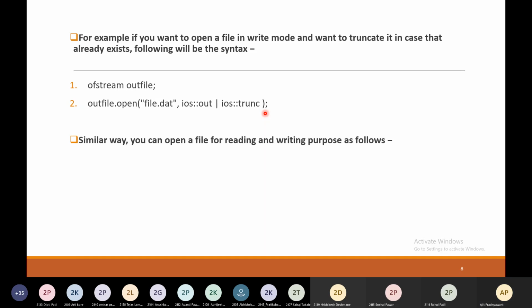Similarly, you can open a file for reading and writing purposes as follows. If you want to open a file for read as well as write, we can perform the following. First one is fstream afile. This class is used for reading as well as writing into the file, and you have created one object of it, afile.